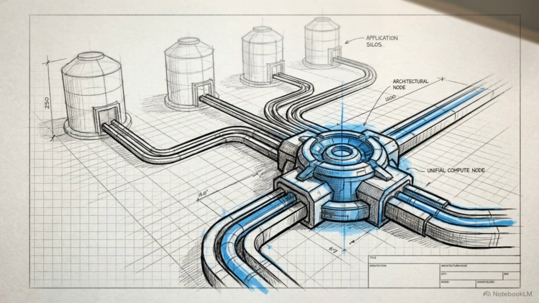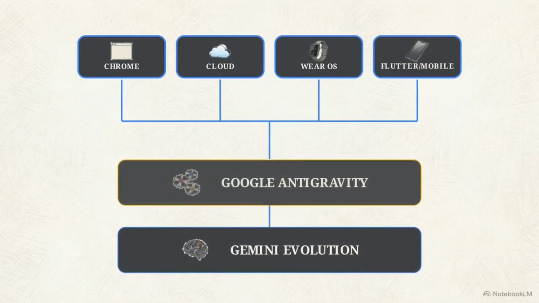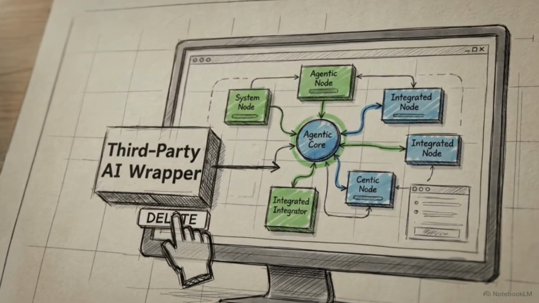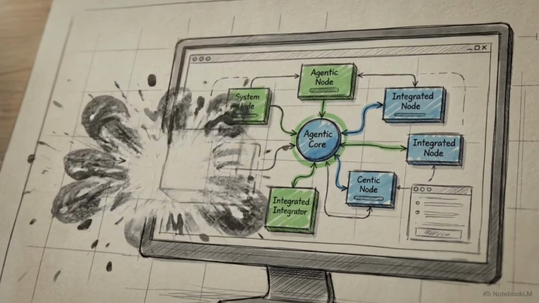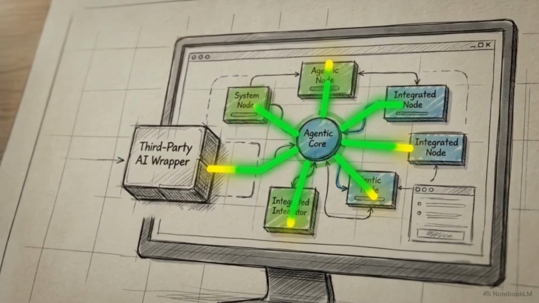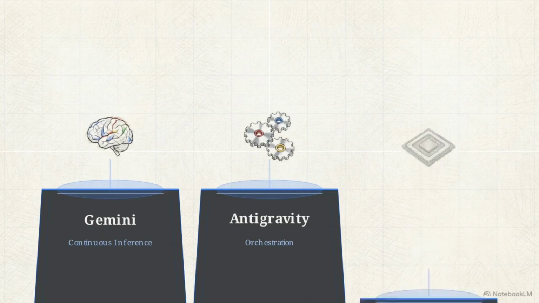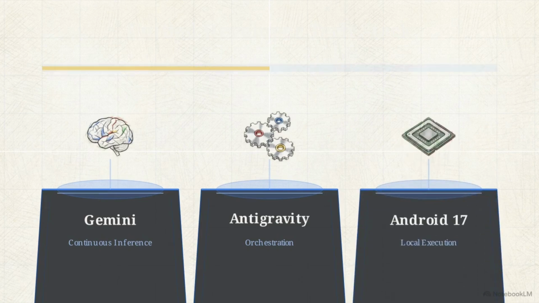A unified stack routing through a central cognitive engine forces architects to move away from siloed app features in favor of integrated cross-platform architecture. This completed diagram illustrates the new engineering standard. Data flows from the Gemini model through the Antigravity middleware and out to the ecosystem deployment nodes. As these integrations become native, the reliance on application layer AI wrappers is effectively ending, replaced by structurally integrated agentic system architecture. The division of labor is exact. Gemini executes continuous inference, Antigravity orchestrates the autonomous agents, and systems like Android 17 handle local execution.